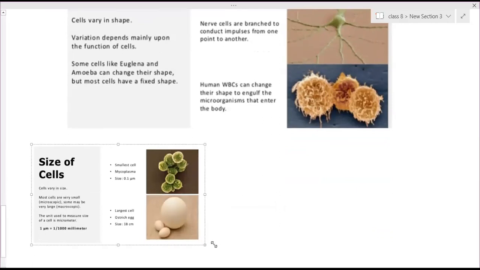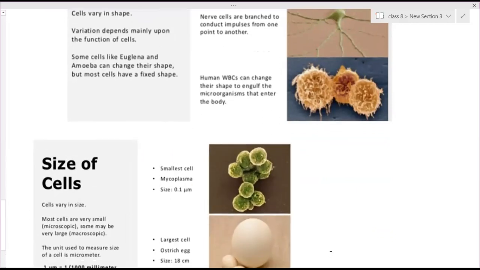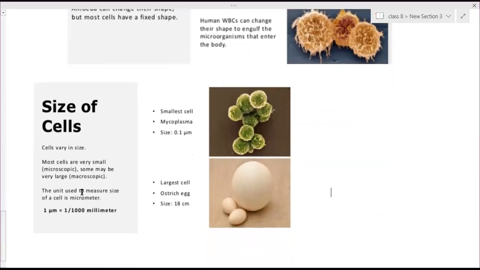Size of the cell is also different. Different cells have different sizes depending on the function they have to perform. So they vary in size. Some are very microscopic, we have to see them under a microscope, and some of them can be seen without a microscope, which are very big in size.